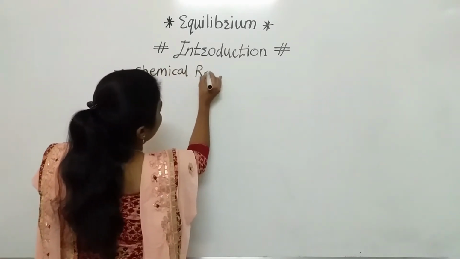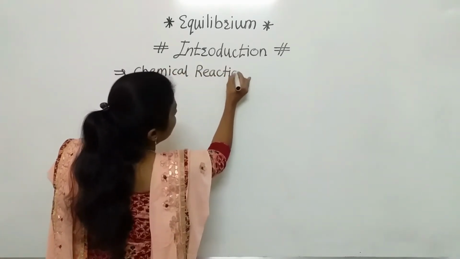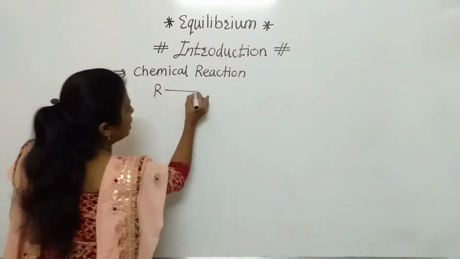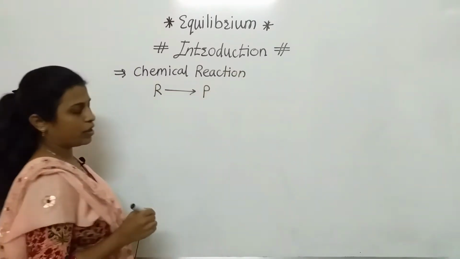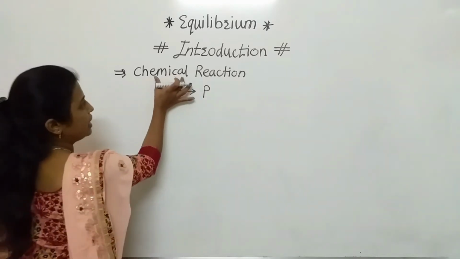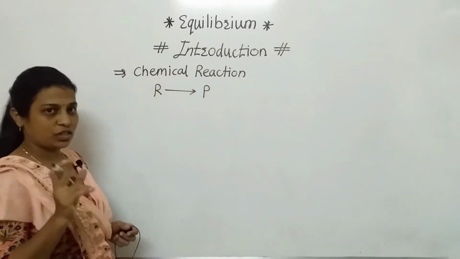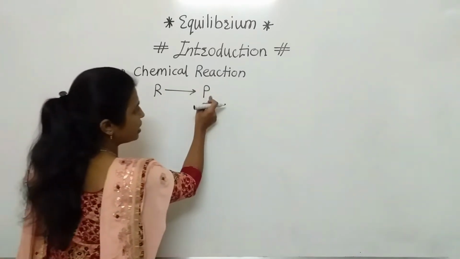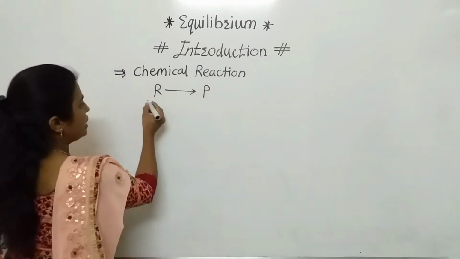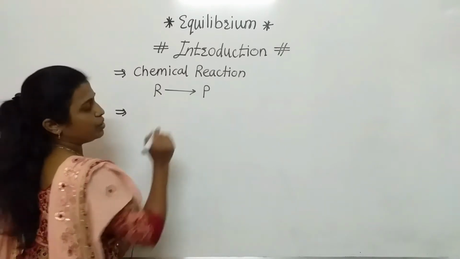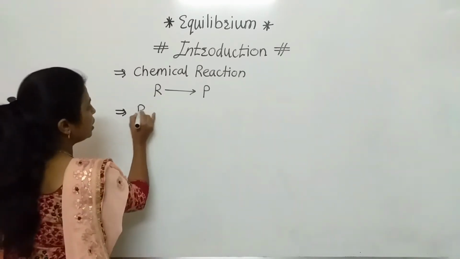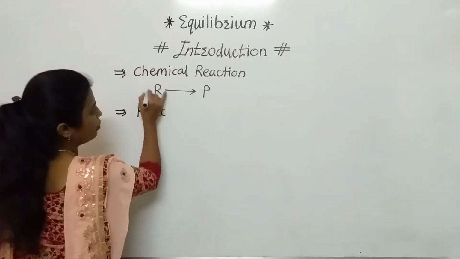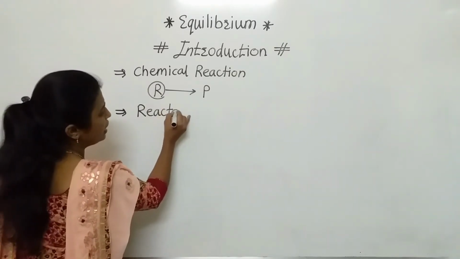In a chemical reaction, the reactant gets converted into product. That reaction is called a chemical reaction. Understood the point? The reaction in which reactant is converted into product is called a chemical reaction. Now what is the meaning of reactant? What have we written here? R is nothing but the reactant.